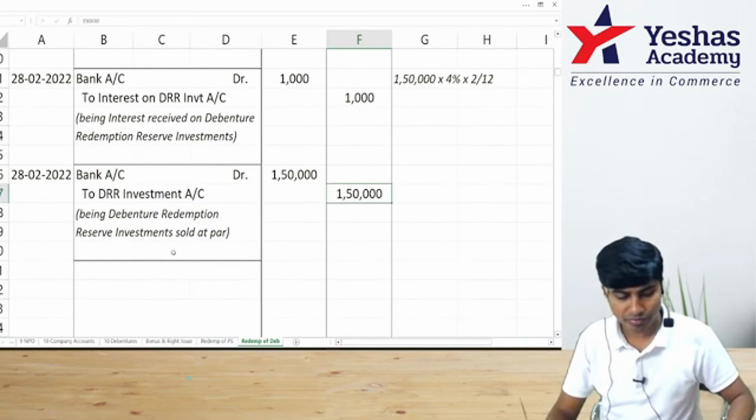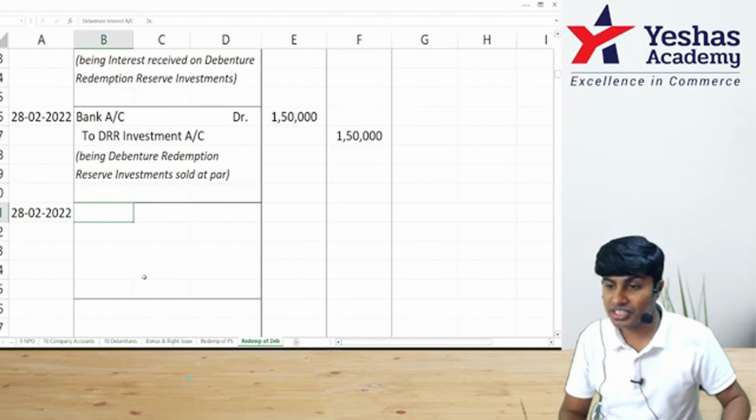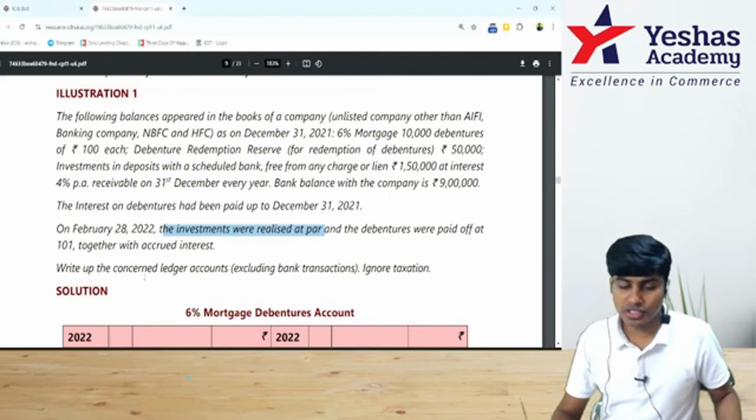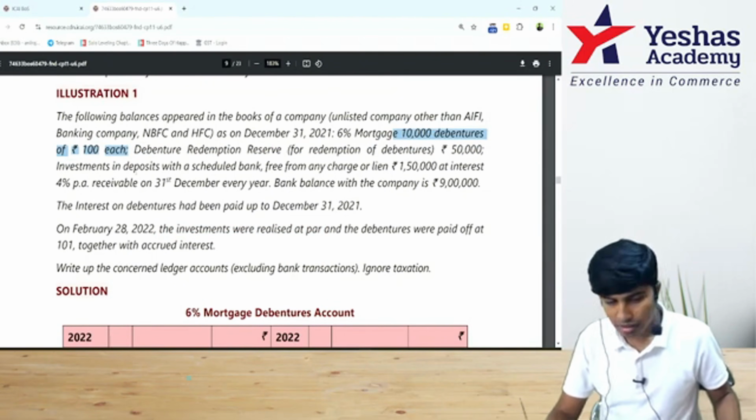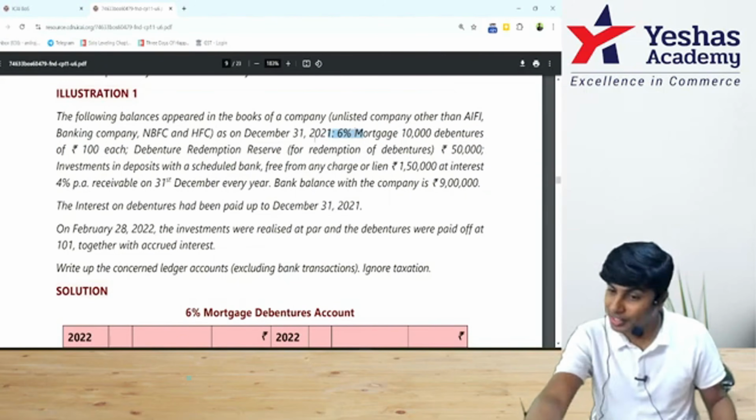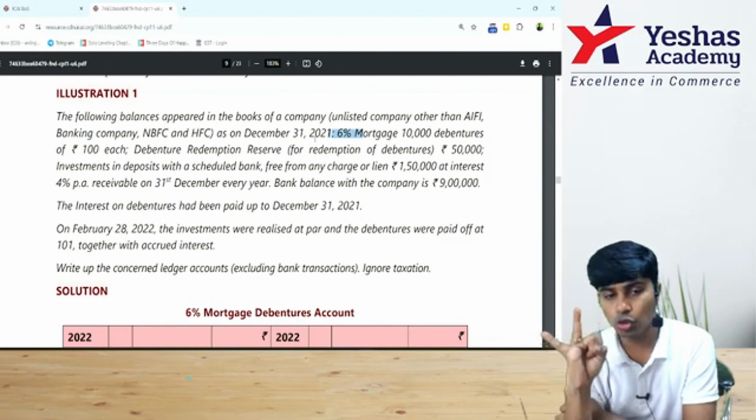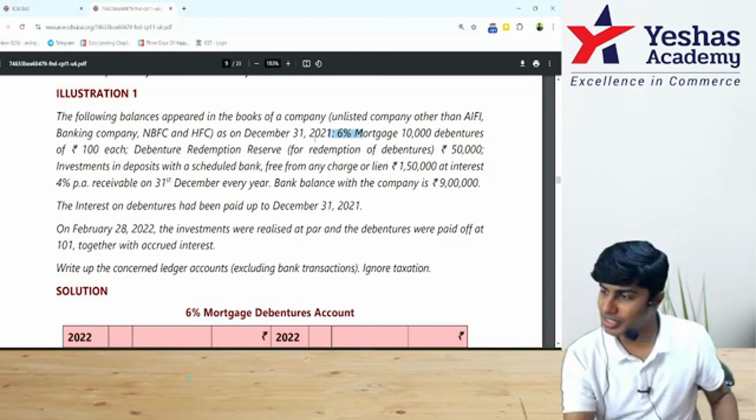Shall I pay interest on 28th of February on my debentures? Debenture interest is an expense. Debit it, credit bank account because money is going out. What is the nominal value of debentures? 10,000 debentures into 100 rupees per debenture, 10 lakh. Multiply that with 6%. That is for the entire year. We last paid interest on 31st December, so January, February, 2 by 12. 10,000 is the interest that I should pay.